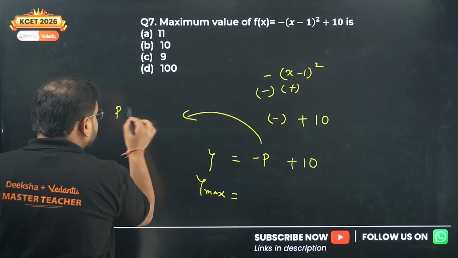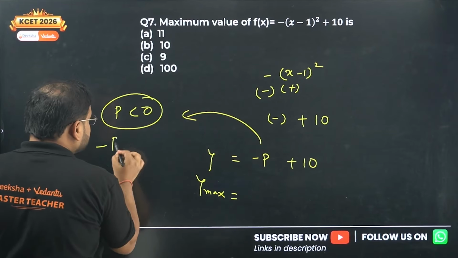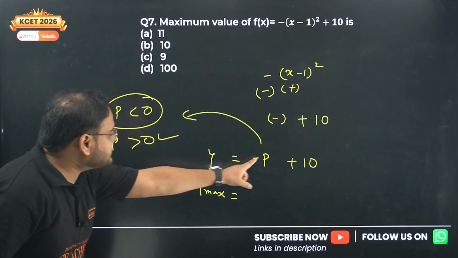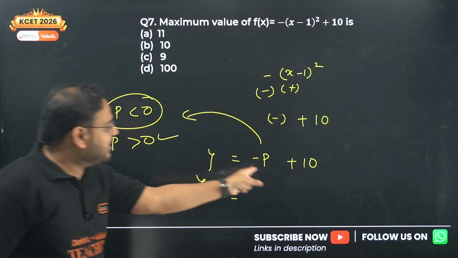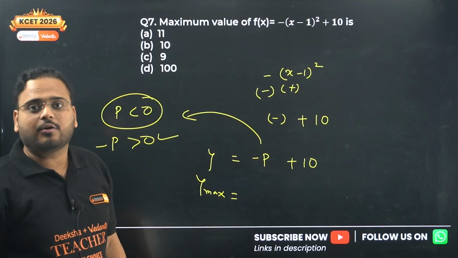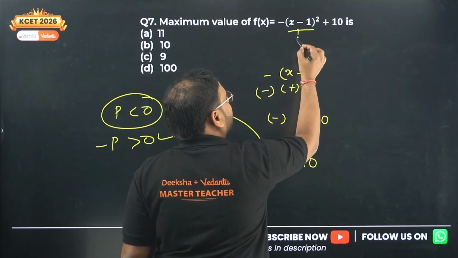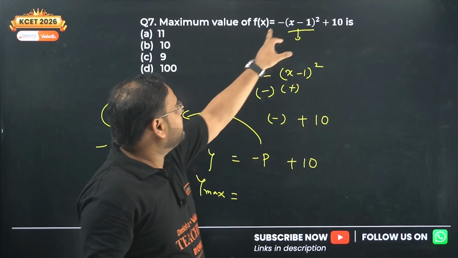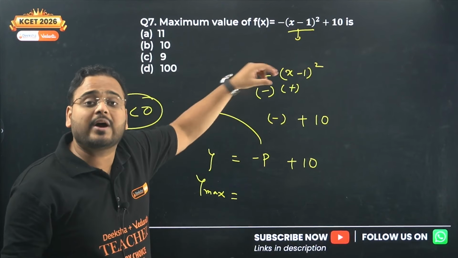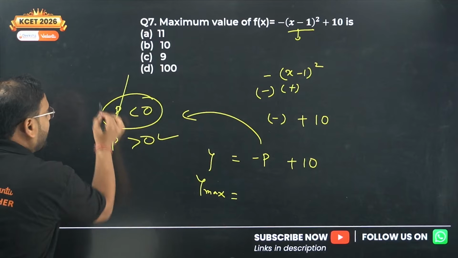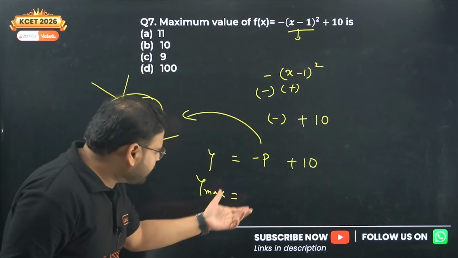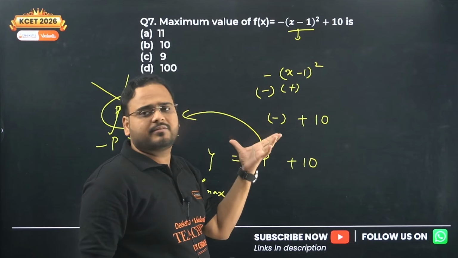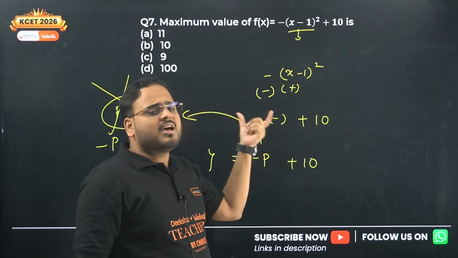Sir, if p is negative, then minus p is positive. Very good. It means it will add to 10, so it will become more than 10. No, sir, p here is a square value. Check the flow: minus p, minus this. P is a whole square, can never be negative. So this is wrong. And of course, we have established that this is a plus sign always, this is a minus sign, and the product is always negative. So this number over here is always negative.